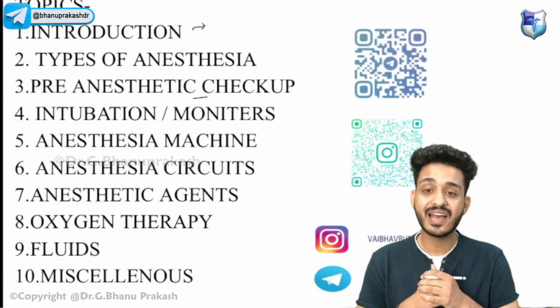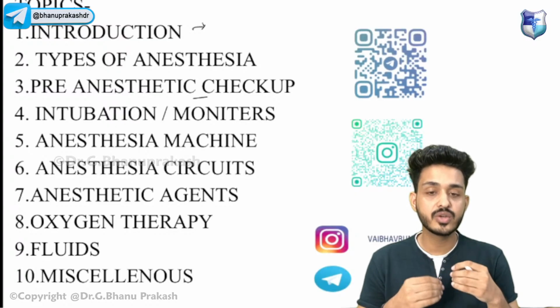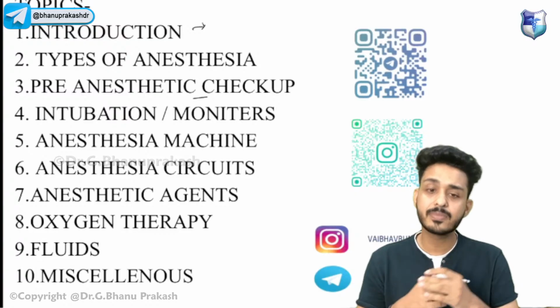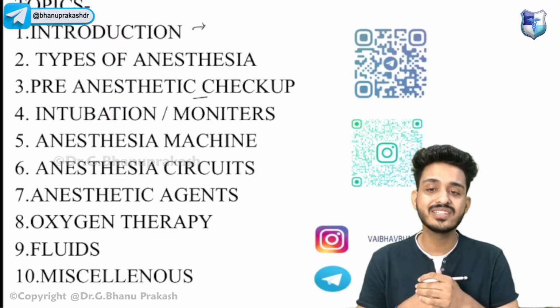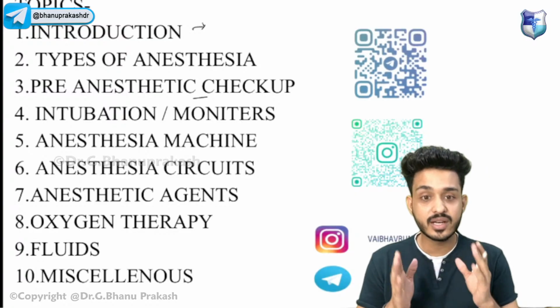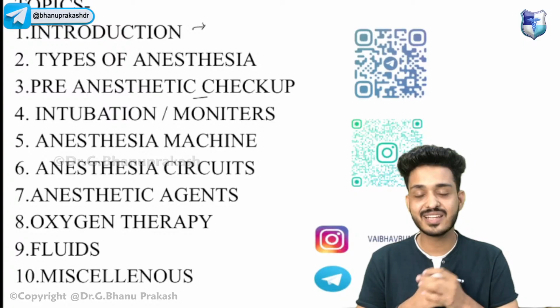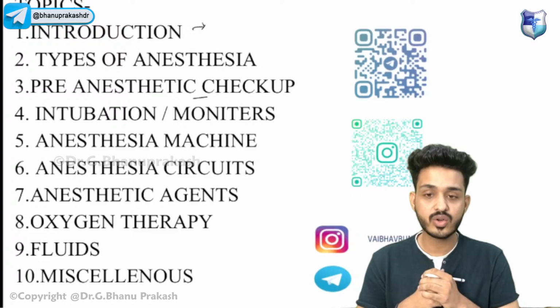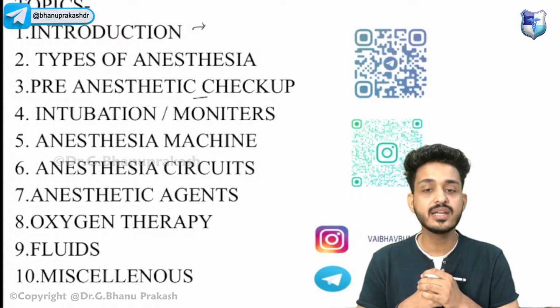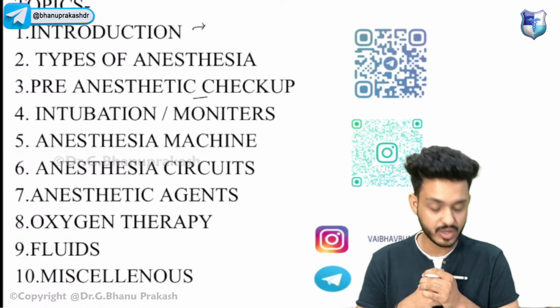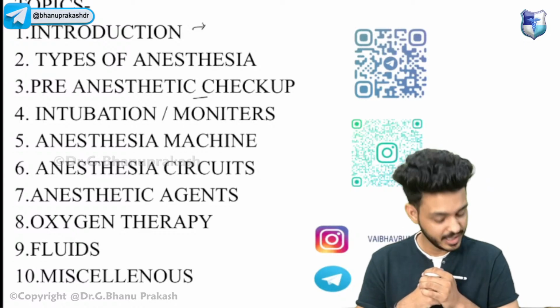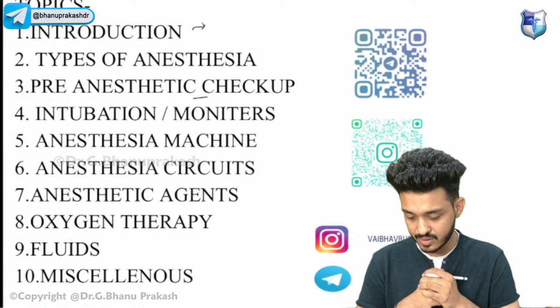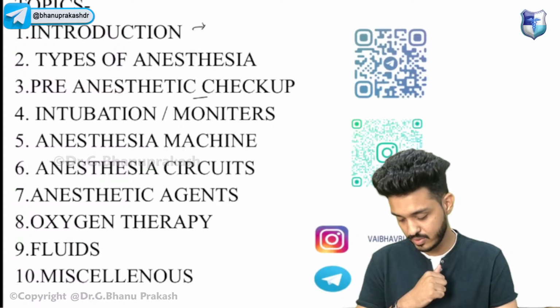We will cover intubation, how to do intubation, and the different monitors present in your OPD and OTs. Then we will discuss the anesthesia machine, the anesthesia circuit, how many types of circuits we have, and then the anesthesia agents, ultimately oxygen therapy, some fluids, and we will end this session with some miscellaneous topics. So without any further delay, I think we should get started now.